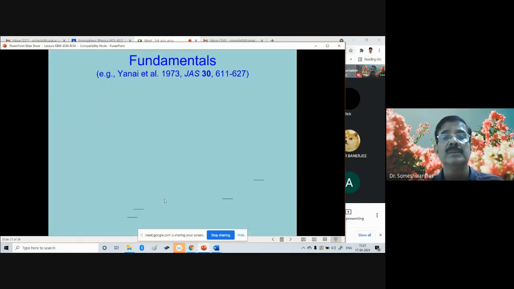So, what are the fundamentals of the RCM? The RCM basically has two main equations. One is for the temperature and another is for the moisture, specific humidity. The first such model was described by Yanai et al., 1973.